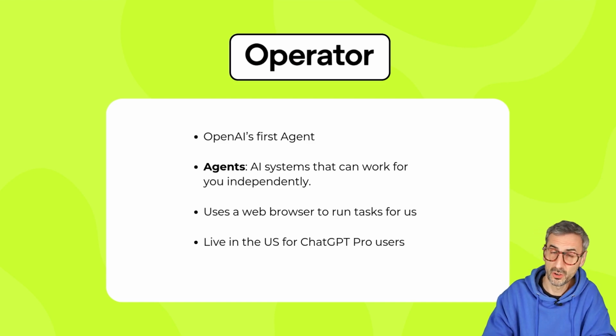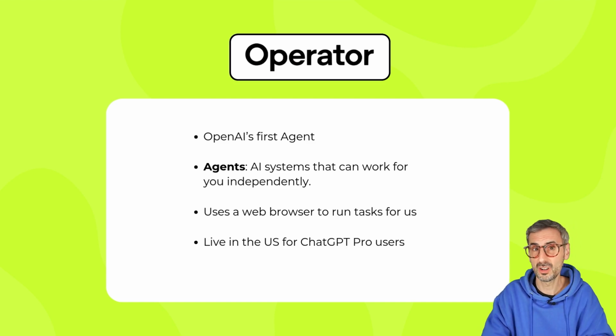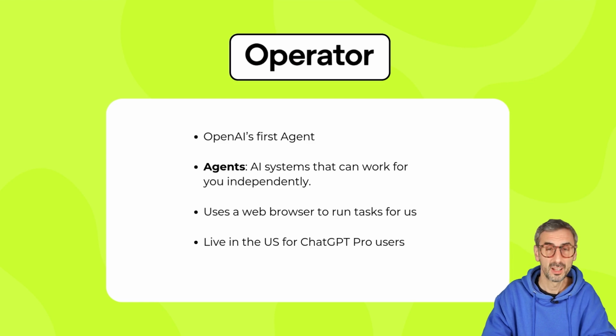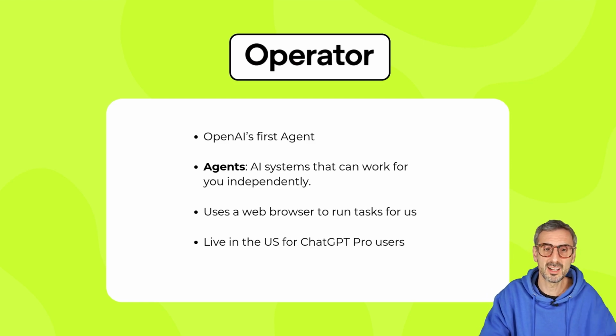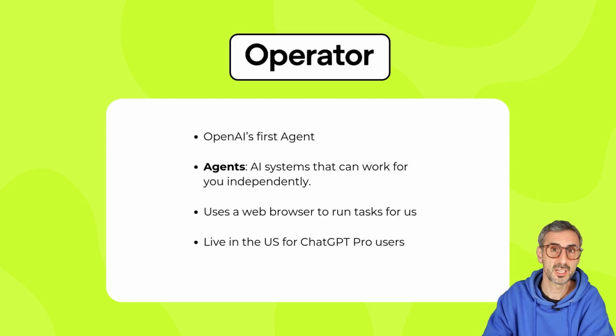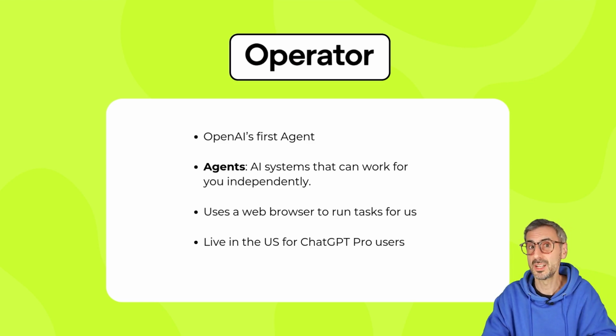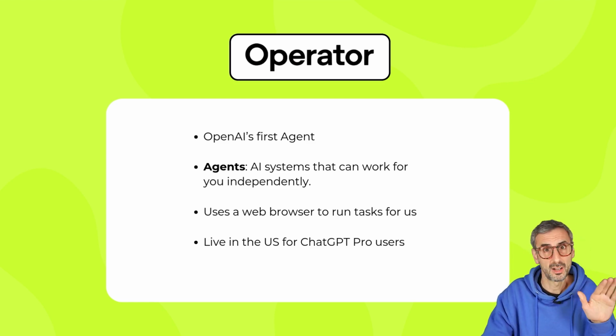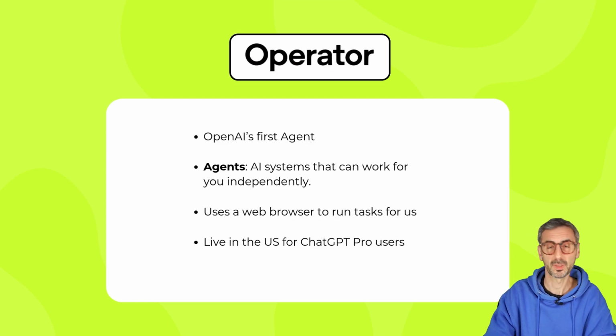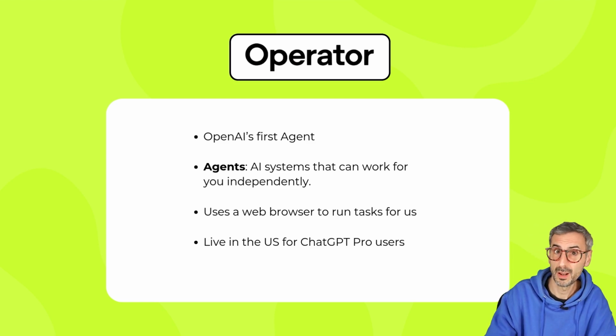We also learned that it's unfortunately only available for US users, that as always, Europe will probably come last. So if you're in Europe like me, well, sorry guys. And we also learned that it's for ChatGPT Pro users only. They also mentioned that it will eventually become available to the other paid ChatGPT plans, that is ChatGPT Plus, ChatGPT Teams, etc. But for now, only US Pro users, so those paying the $200 plan every month.